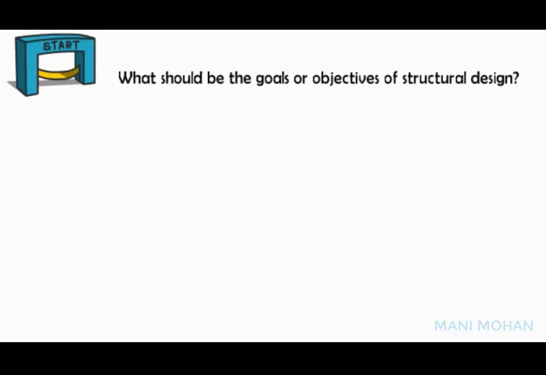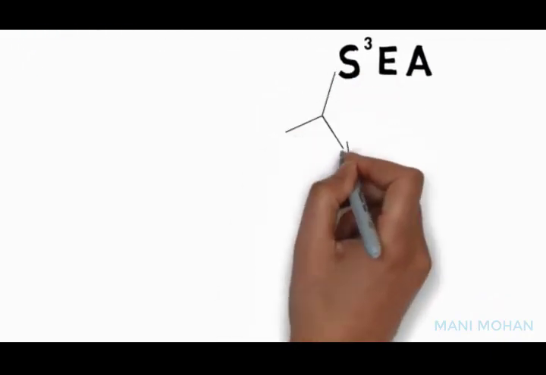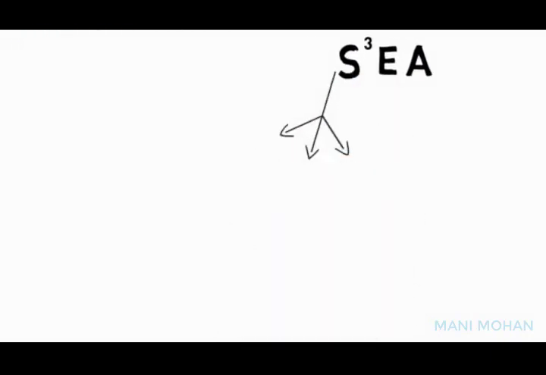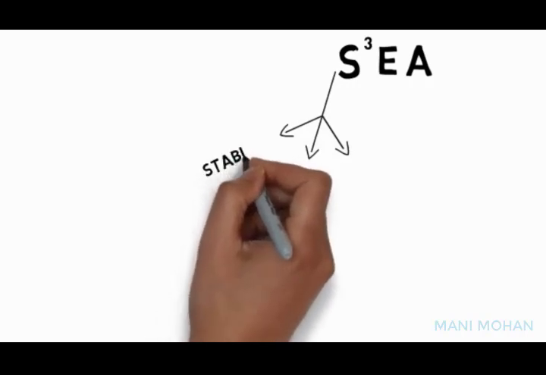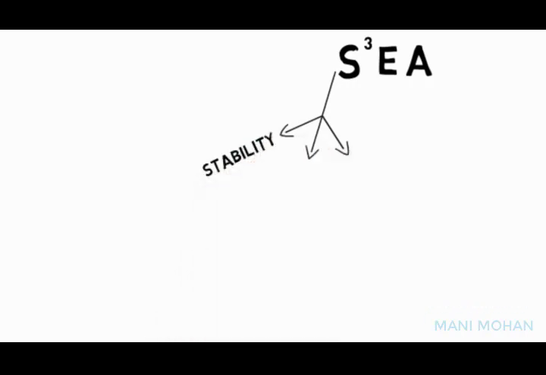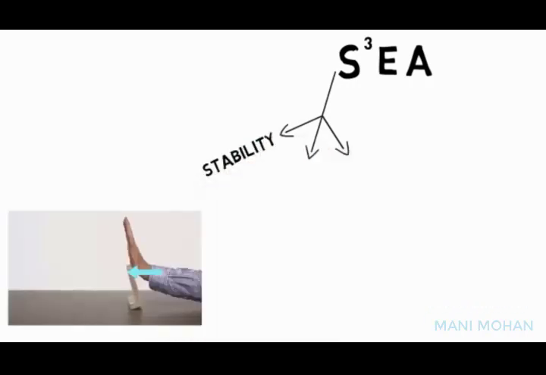Well, the main objectives while designing any structure are to satisfy basic requirements, which I call as C.S. repeated 3 times. S stands for stability. Whatever structure you are going to design should be stable first.